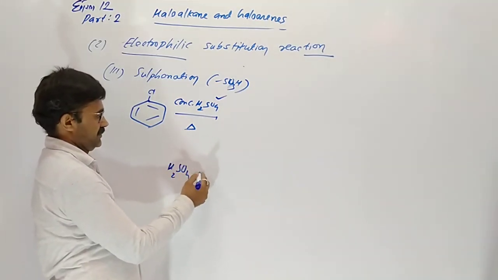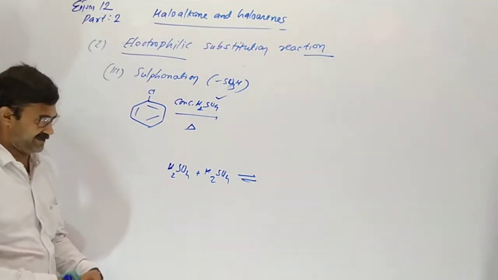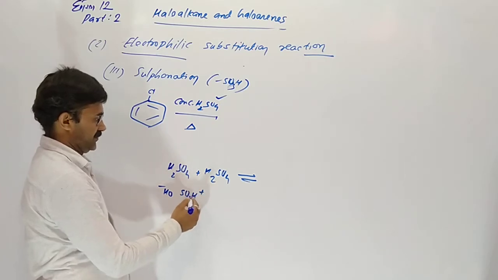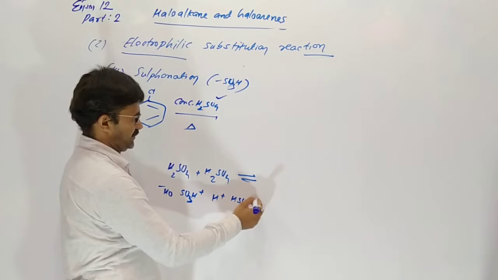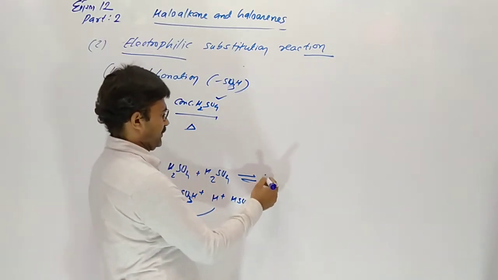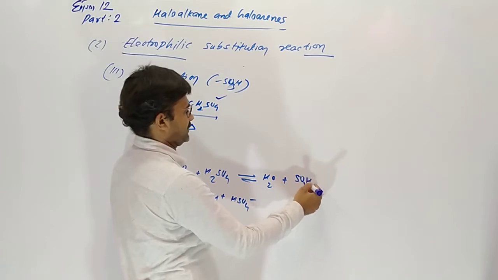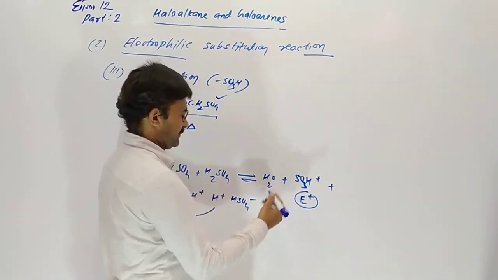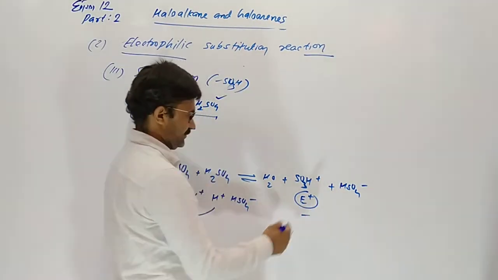So first two molecules of H2SO4 react with each other. Gives OH minus and SO3H plus. From here H plus and HSO4 minus, H plus with OH gives H2O. Our positive charge species SO3H plus is the electrophile, then HSO4 minus.